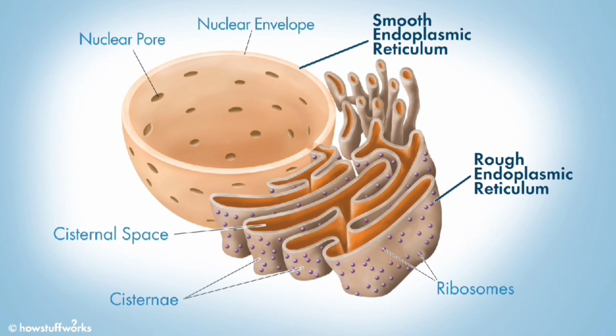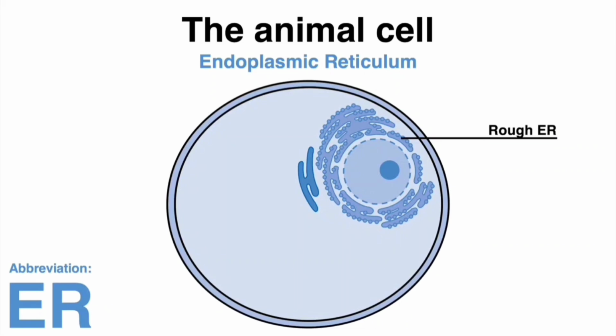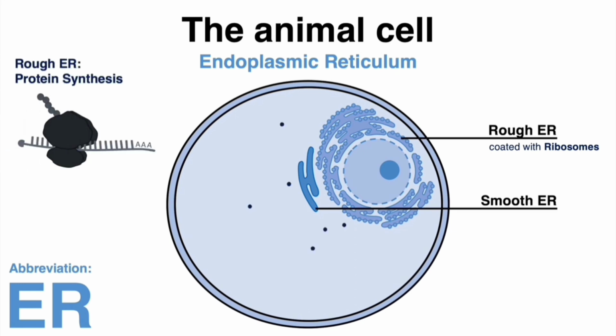Next is endoplasmic reticulum. The endoplasmic reticulum in an animal cell is a network of membranes in the cytoplasm that performs key roles in protein and lipid synthesis and the transport of biomolecules. It exists in two forms, rough endoplasmic reticulum and smooth endoplasmic reticulum. The rough endoplasmic reticulum is studded with ribosomes and the smooth endoplasmic reticulum lacks ribosomes. The rough endoplasmic reticulum's function is protein synthesis.